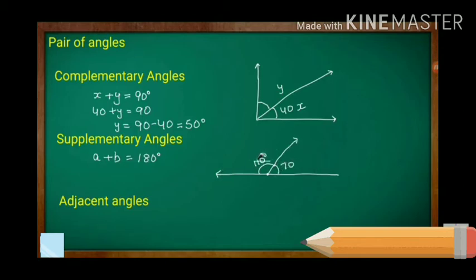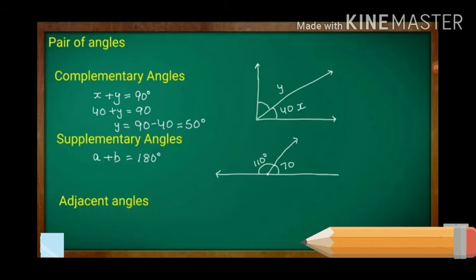Here the first angle is 70 degree and the second angle is unknown. If the first angle measures 70 degree, automatically the second angle becomes 110 degree, and the sum of both angles, 110 plus 70, is equal to 180 degree. Here 110 is a supplement of 70 degree, and angle 70 degree is a supplement of 110 degree.